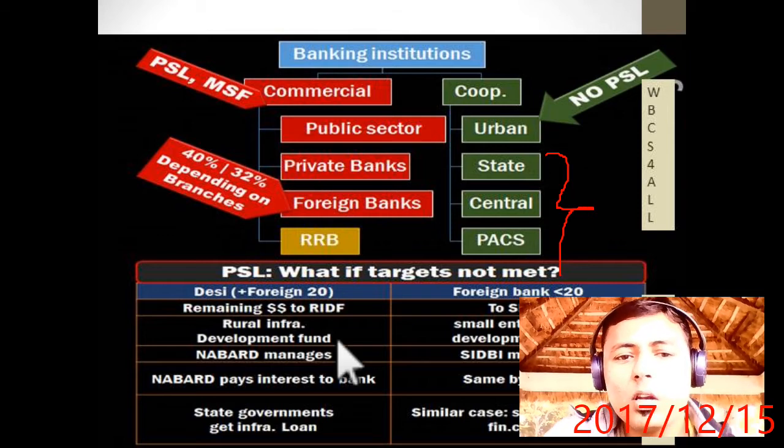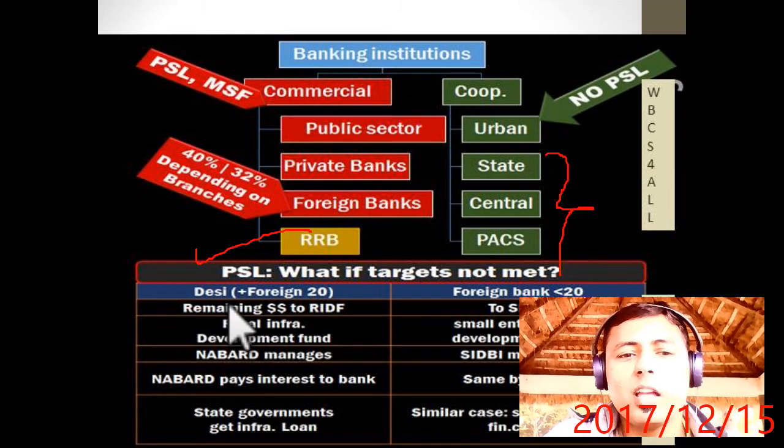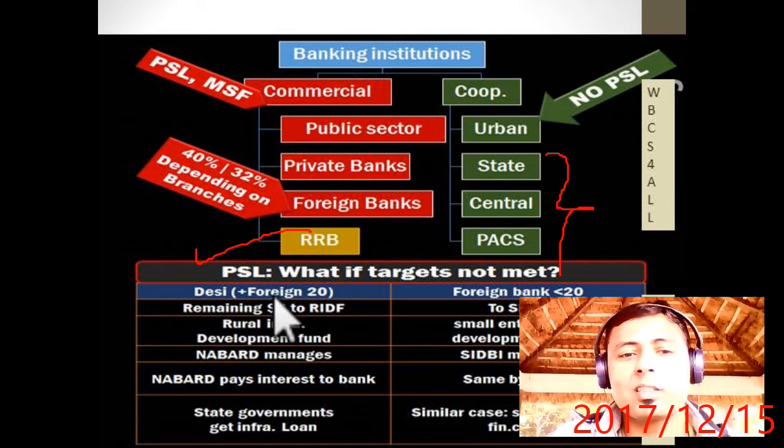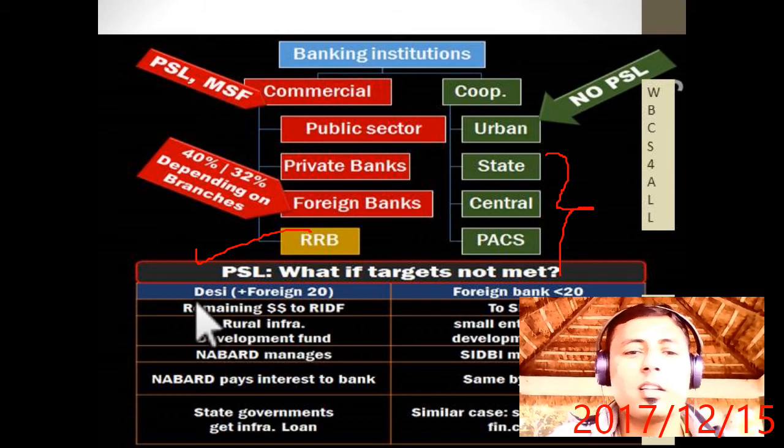So what will happen if you do not meet the PSL target, as already stated? If an Indian bank or a foreign bank having more than 20 branches does not meet the PSL target, the money will go to RIDF.